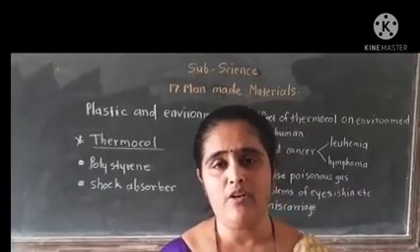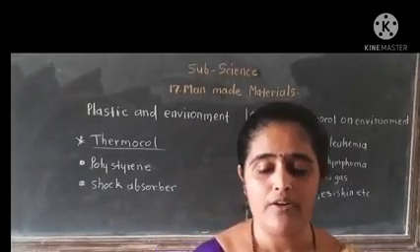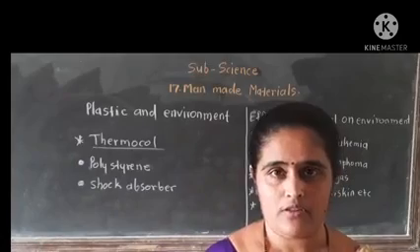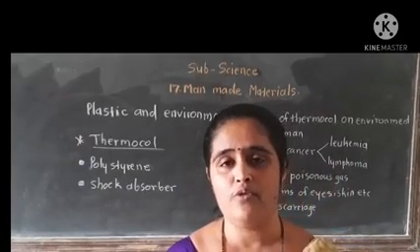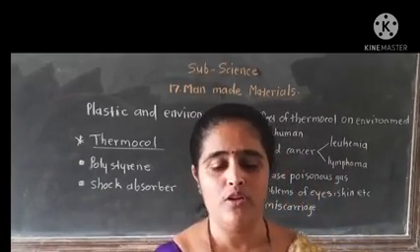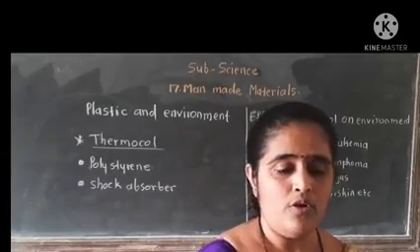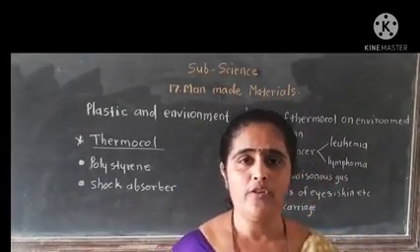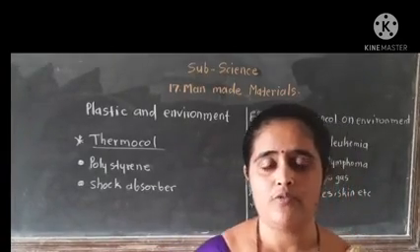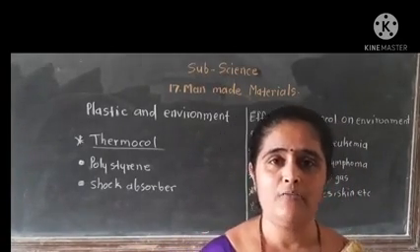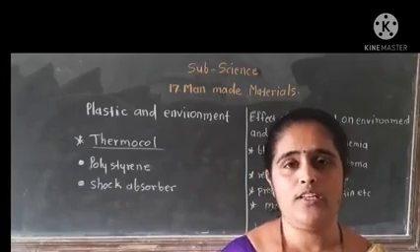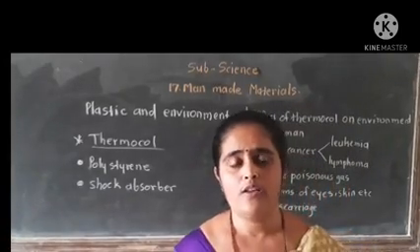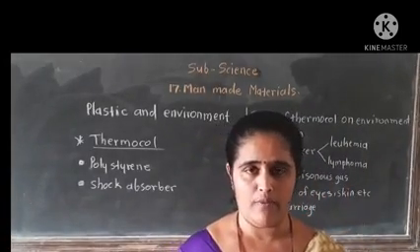Different kinds of plastic contain different types of chemicals, which are harmful to our environment and also to our body. So what is the solution for this? Avoid the use of plastic as much as possible and recycle the plastic waste. Both things are very important for saving our environment.